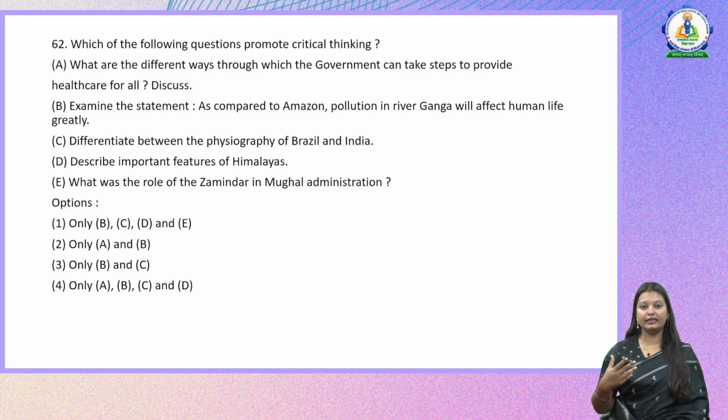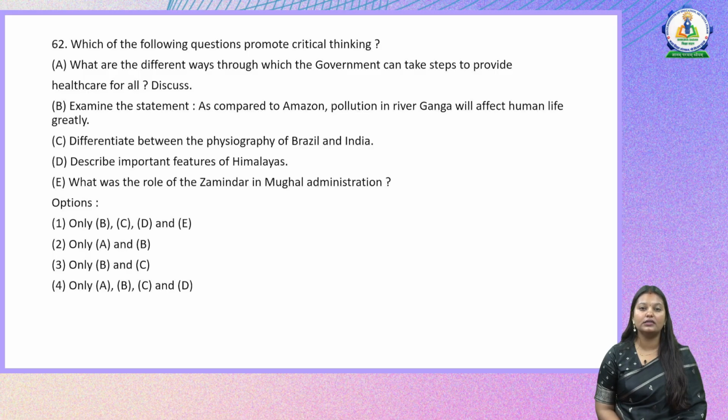So whenever we are saying that we have to promote critical thinking, when all of these questions are posed to our learners, what kind of thinking will it involve? Will the thinking process only involve trying to remember and recall certain points, or will it involve for them to critically think about it and also try to find certain reasons? So if you look at all the statements here, there are some statements which are just seeking information, like what was the role of Zamindar in Mughal administration, describe the important features of Himalayas. So when we talk about these kind of statements, we are just trying to address the recalling aspects of it.